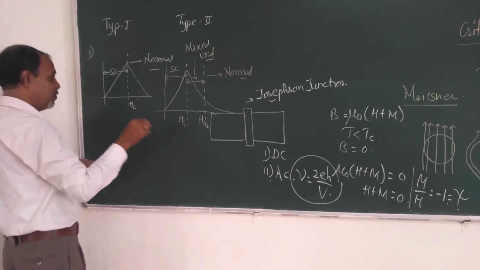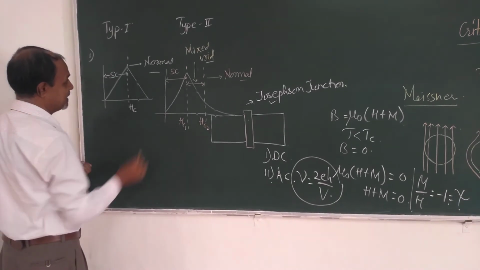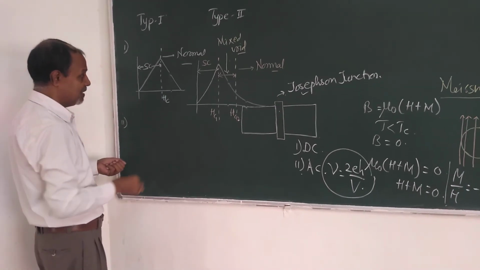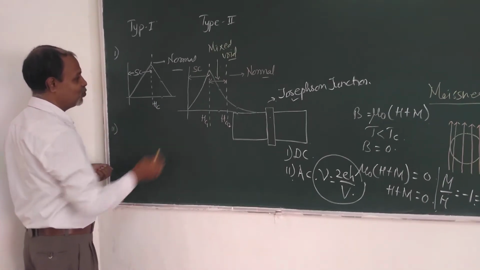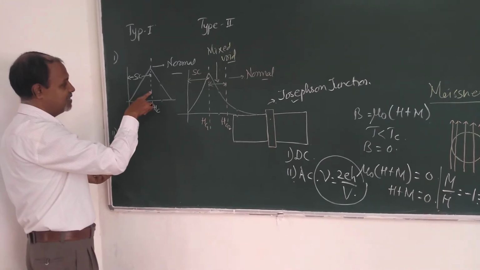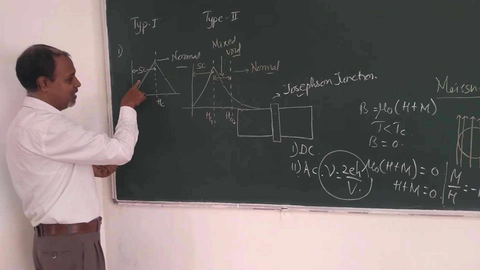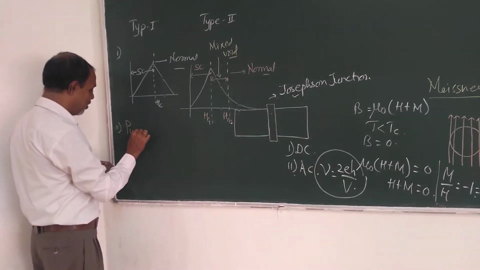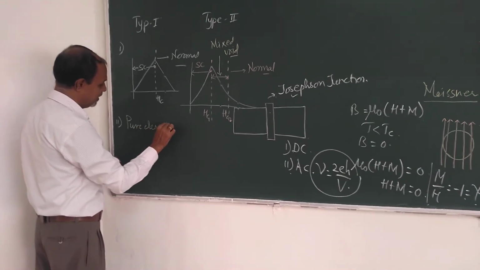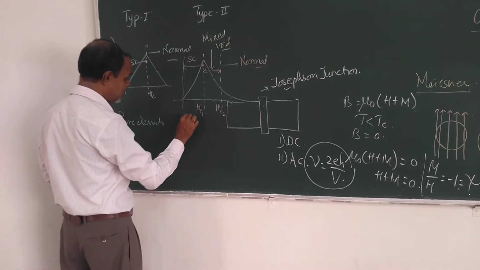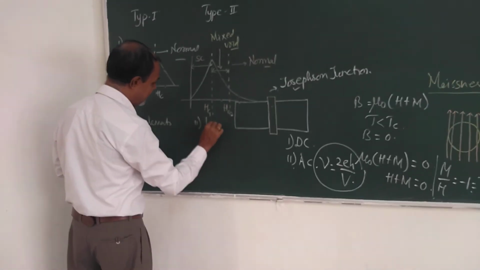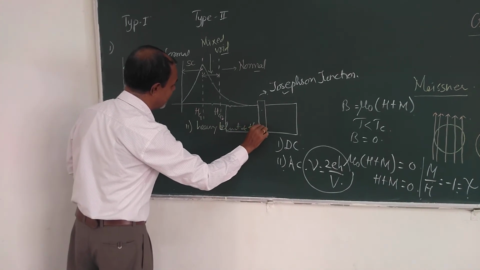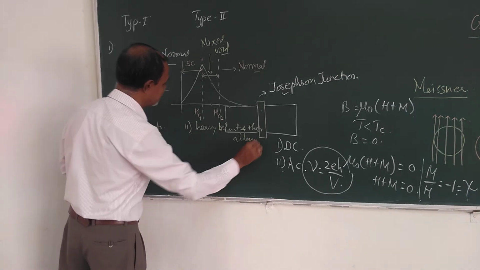On the other hand, if you consider type first and type second superconductors, how are they different? In the first case, the critical magnetic field is single. Here there are two critical magnetic fields. The behavior in this way: below the critical magnetic field, they are superconducting. Here these materials are obtained from pure elements, and these are obtained from heavy elements and their alloys along with the transition elements.